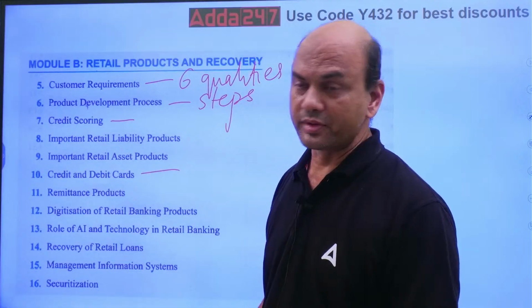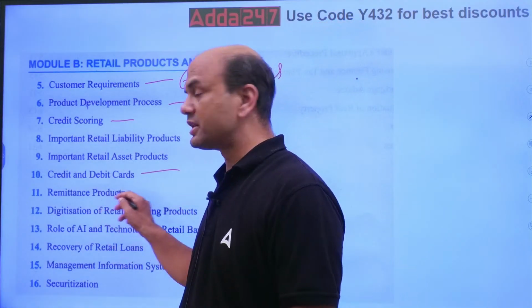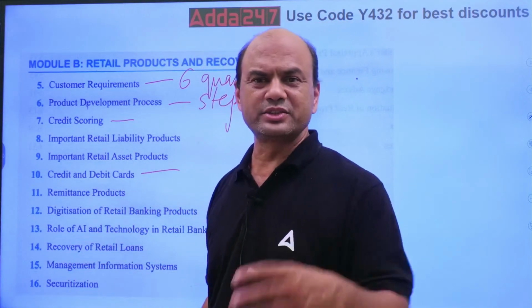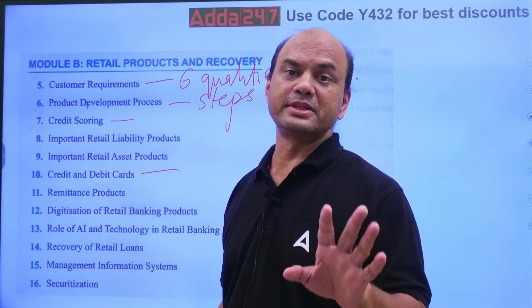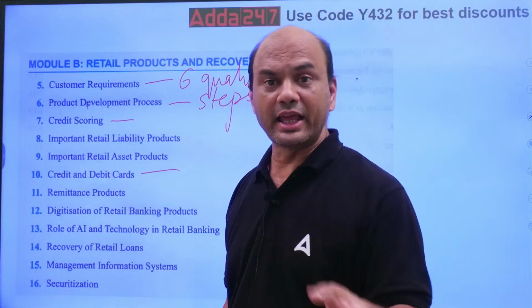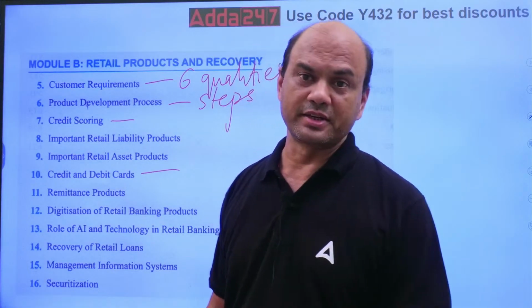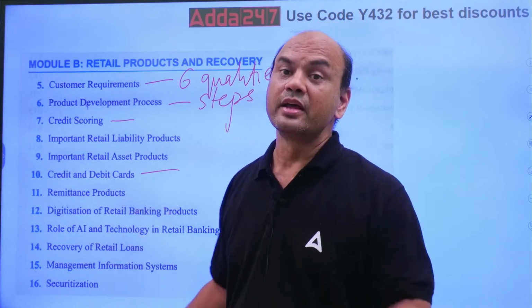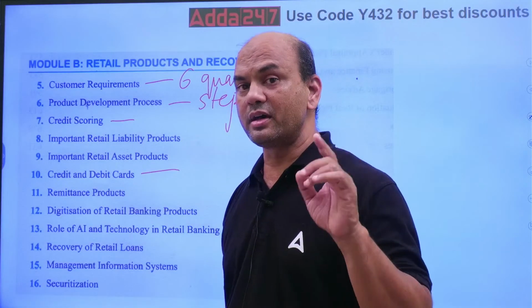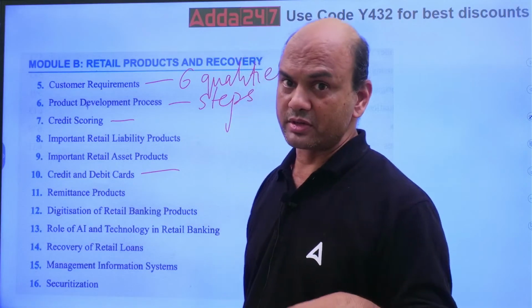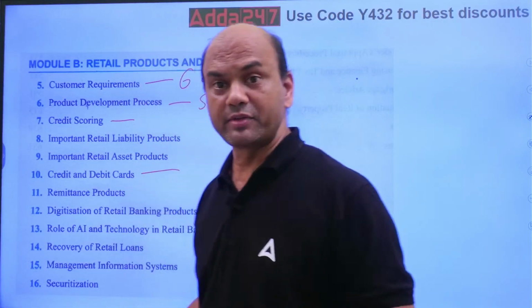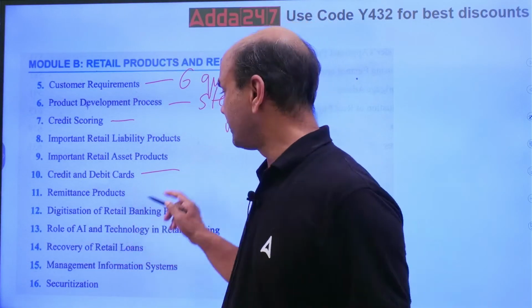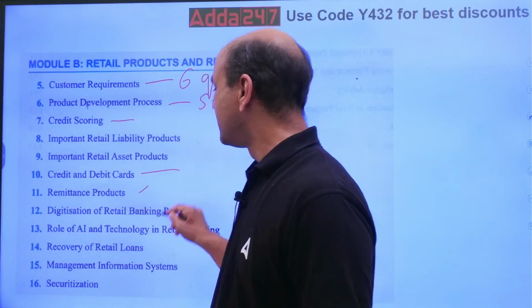Definite question. Remittance products: NEFT, RTGS, UPI, Bharat Pay, then various bill pay systems, ECS, NACH. Detailed study is required. I have taken all the theory in the morning.